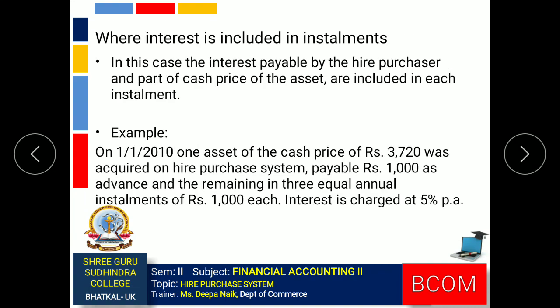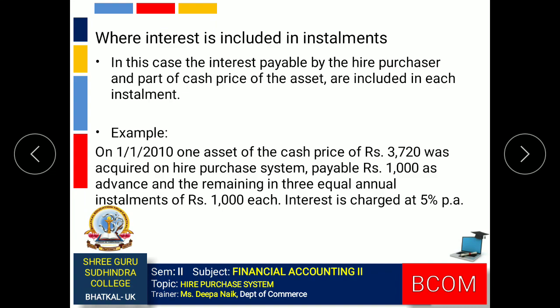We look at the first one, when interest is included in the installments. Here the installment amount which is given in the question will include a portion of cash price and also a portion of interest. So here installment is equal to cash price plus interest. We'll have a look at a small example. In this example, cash price of the asset is given 3,720.